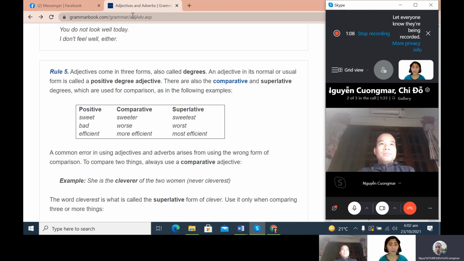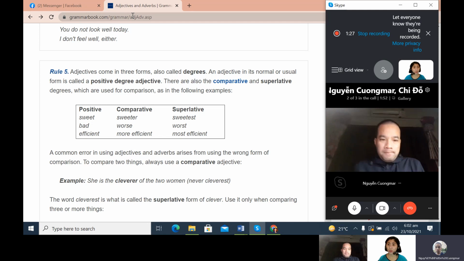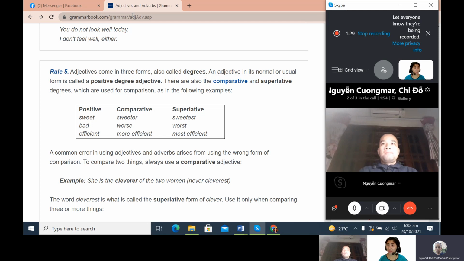Because an adjective will describe your noun, whether he is good, strict, bad, kind, polite. So it will describe what kind of person he is. When we say adverb, it also describes how he performs things.